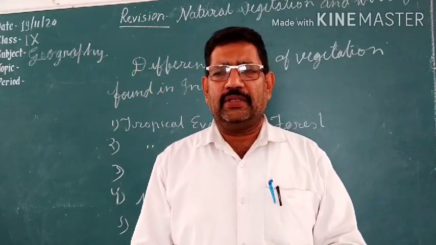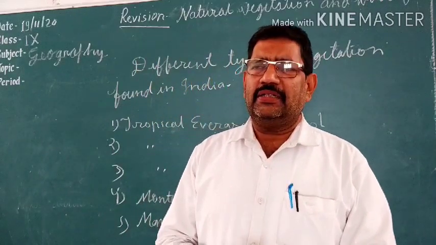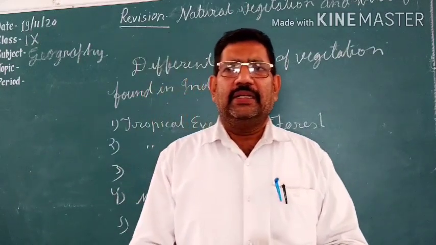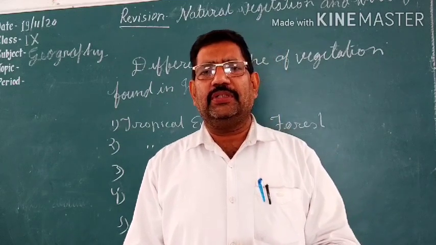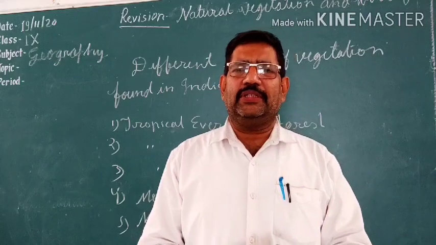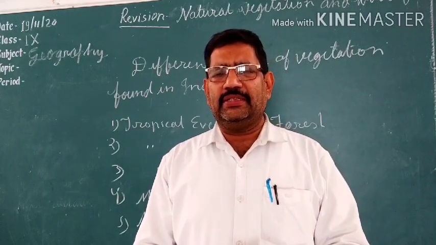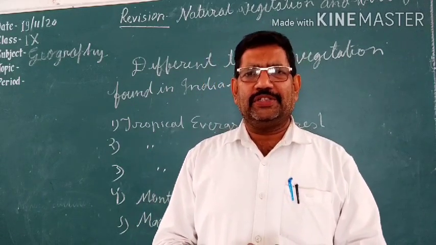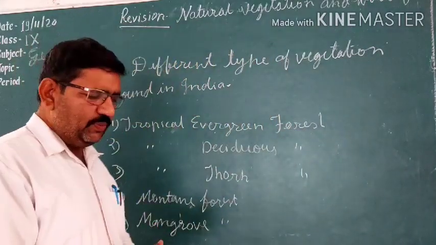It is spread on large area of our country, and as its name, deciduous forest, the trees, the plants of these forests, they shed their leaves in one particular season. This is the reason why it is known as tropical deciduous forest.